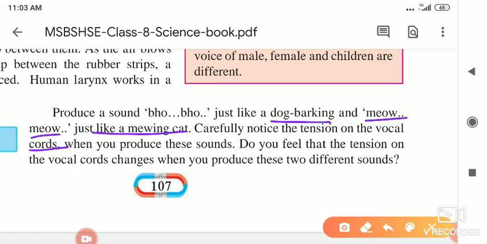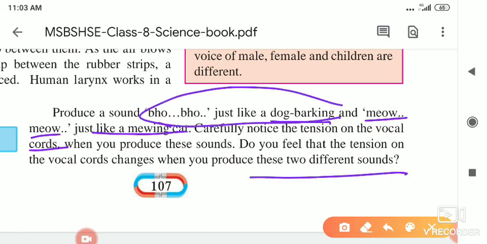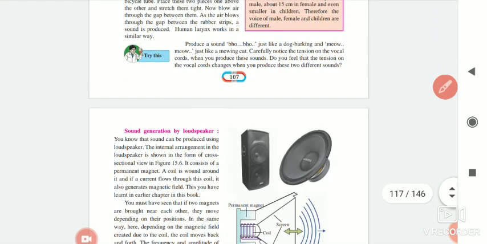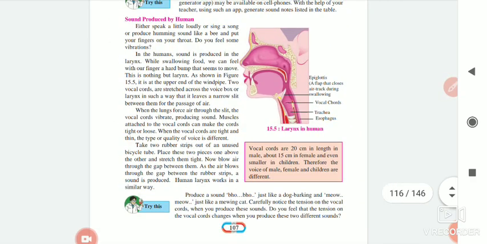And afterwards, whenever you are saying mew mew, observe how much tension is created on your vocal cords. When you produce these two different sounds, do you feel that the tension on the vocal cords changes? For producing bow bow and meow meow, the sounds are different, and a different kind of tension is produced on our vocal cords.